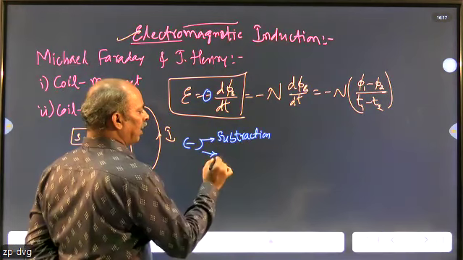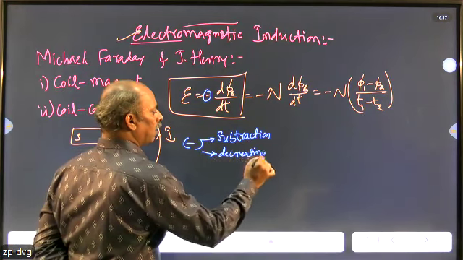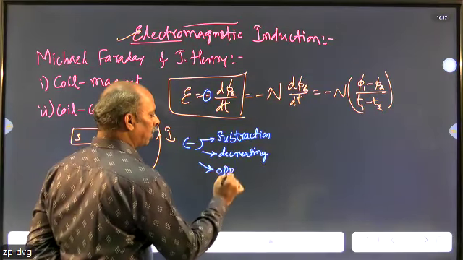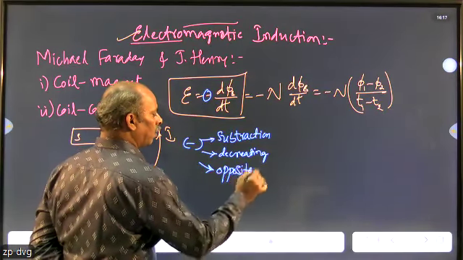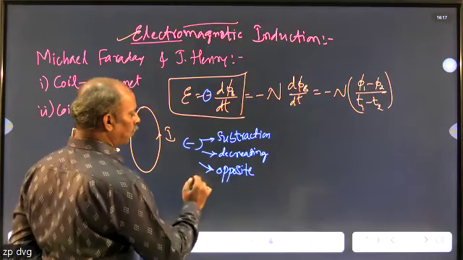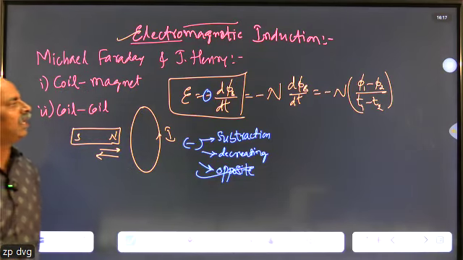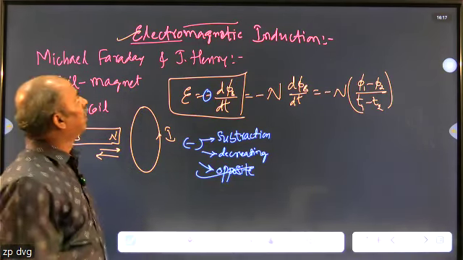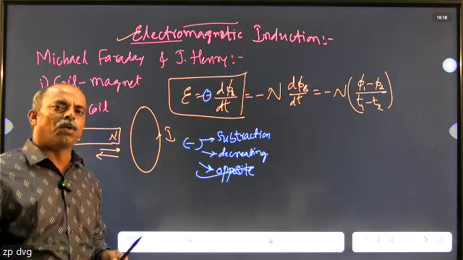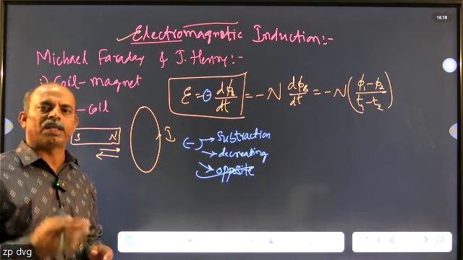One is for subtraction, another is to indicate the value is decreasing, and another is to indicate the direction is opposite. So here, in this case, we use it for this purpose, that is opposite. What do we mean by that? E equals minus d phi by dt. In this electromagnetic induction phenomenon, the cause which produces an EMF is always opposed by the coil itself.